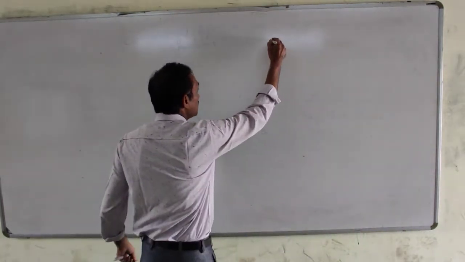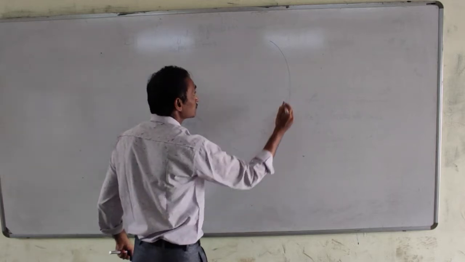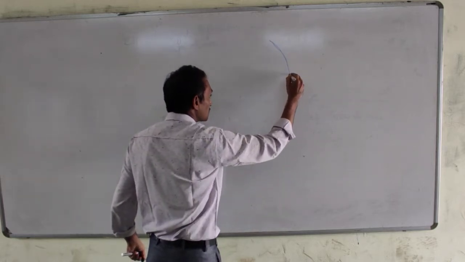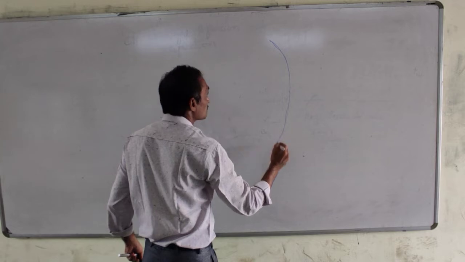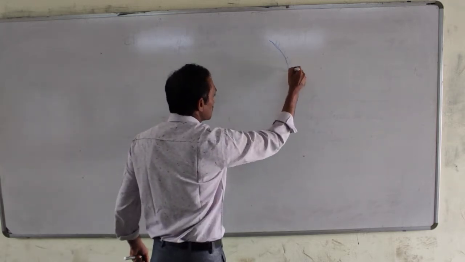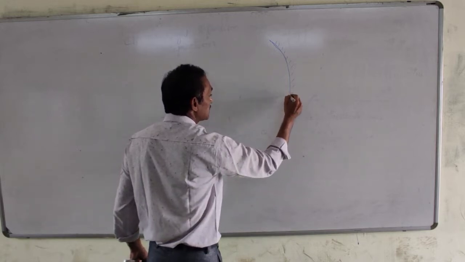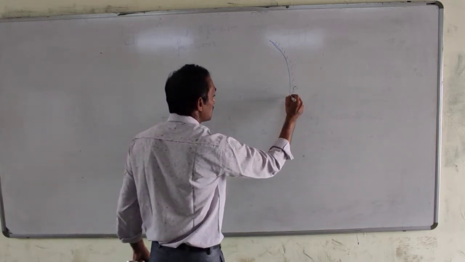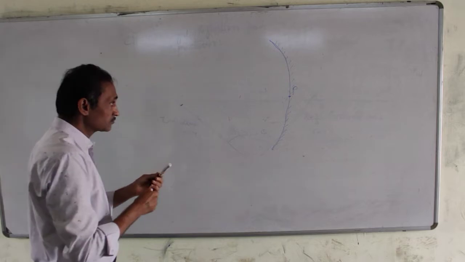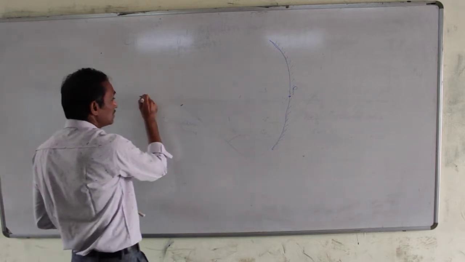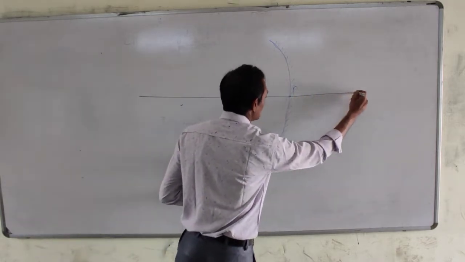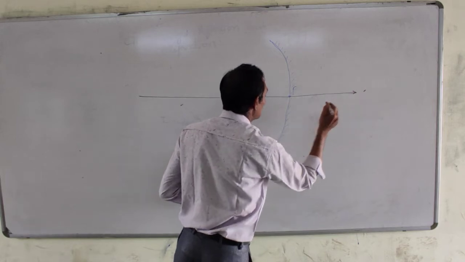Consider a concave mirror. Let this be the pole of the mirror and here is the axis, the principal axis, as I explained.